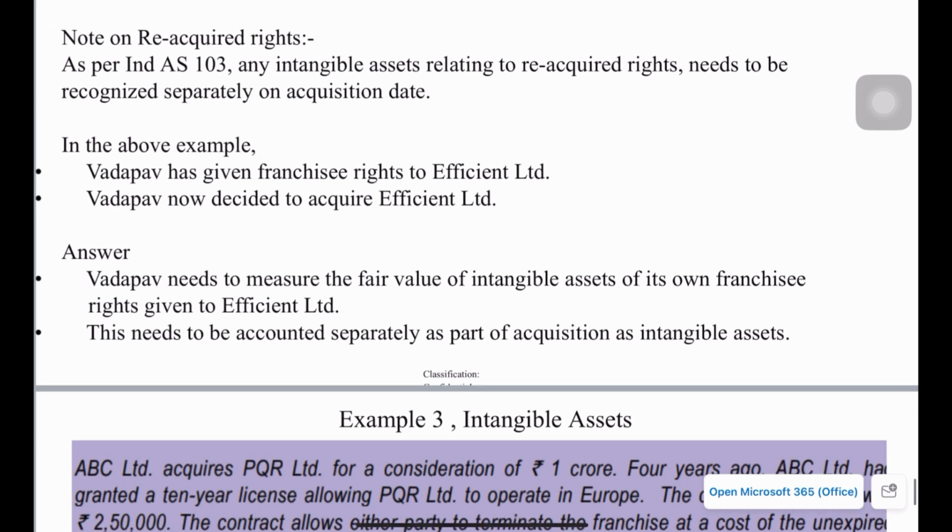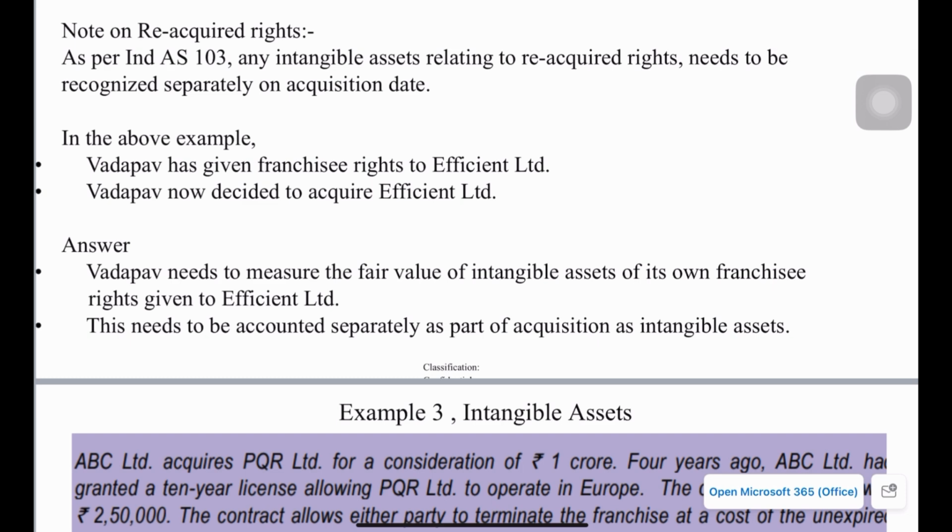So here Vadapav needs to measure the fair value of the intangible assets of its own franchisee rights given to Efficient Limited, and this needs to be accounted separately as part of acquisition as intangible assets.